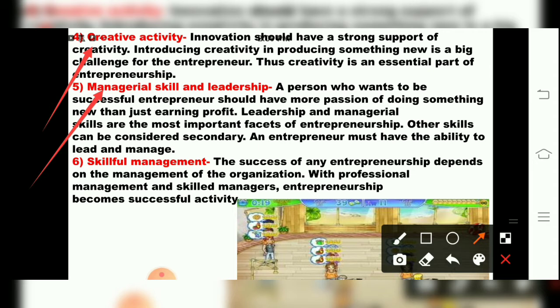Then the sixth characteristic is skillful management. The success of any entrepreneurship depends on the management of the organization.